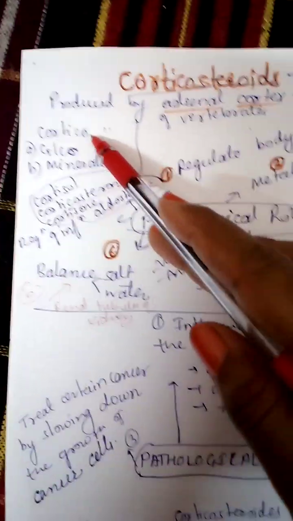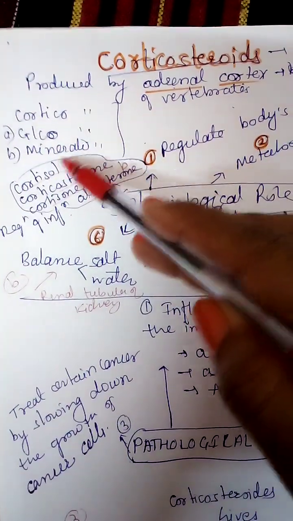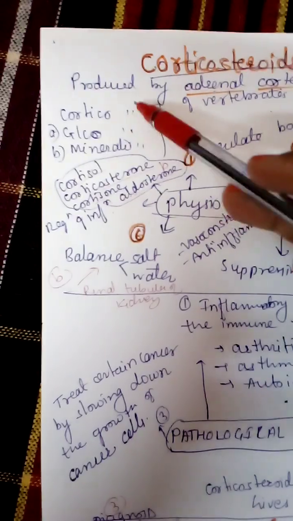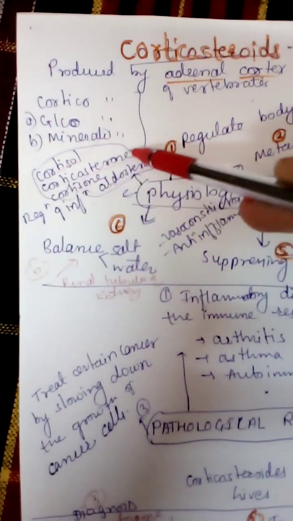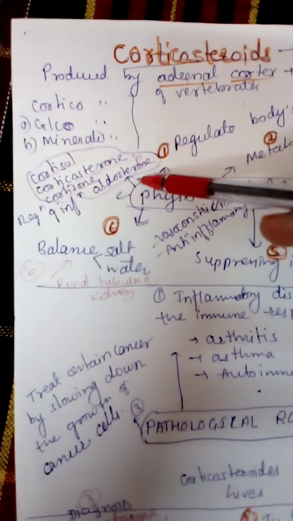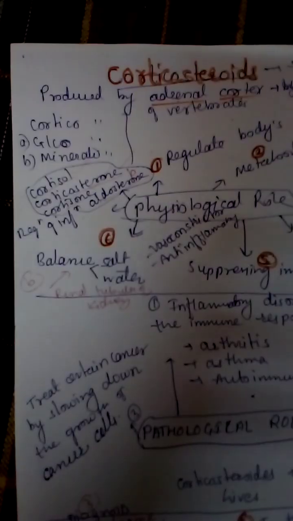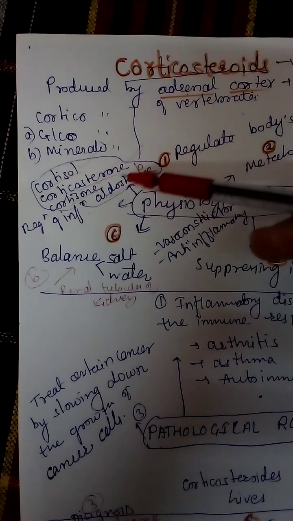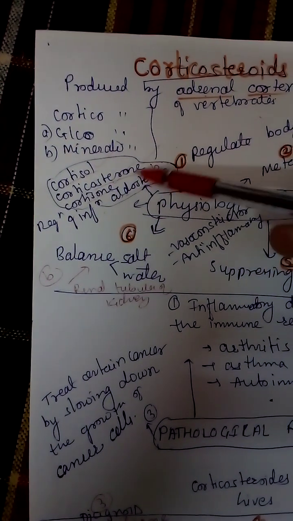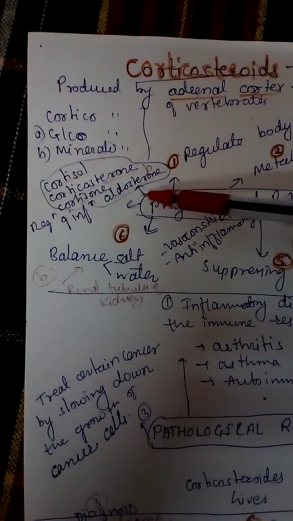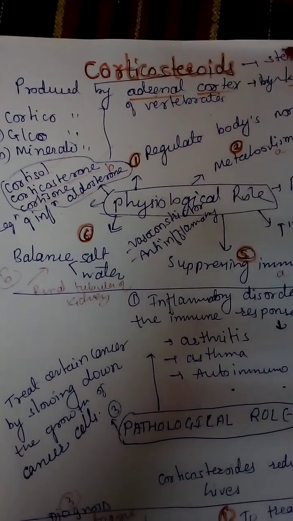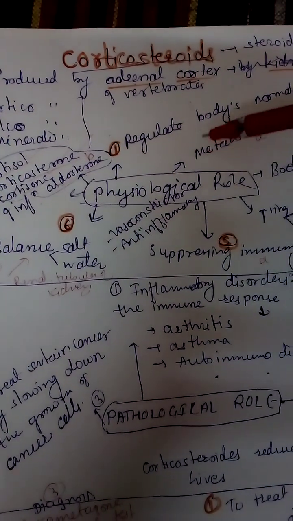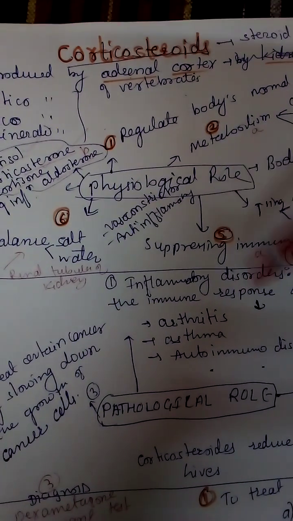Now the corticosteroids may be of two types: glucocorticosteroids and mineralocorticosteroids. The important corticosteroids are cortisol, corticosterone, cortisone, and aldosterone. These are the main corticosteroid hormones present in the body. Let's see their physiological role.